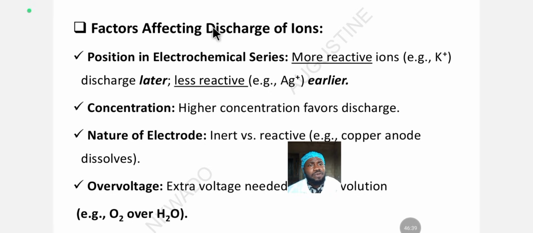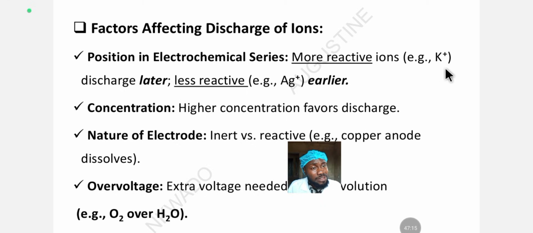Now let's look at the factors affecting the discharge of ions. What are the factors that affect the ions that are going to be discharged? The first is the position in the electrochemical series. The higher an element or ion is in the electrochemical series determines the extent of discharge of that metallic ion. For example, more reactive ions such as potassium come first in the electrochemical series.